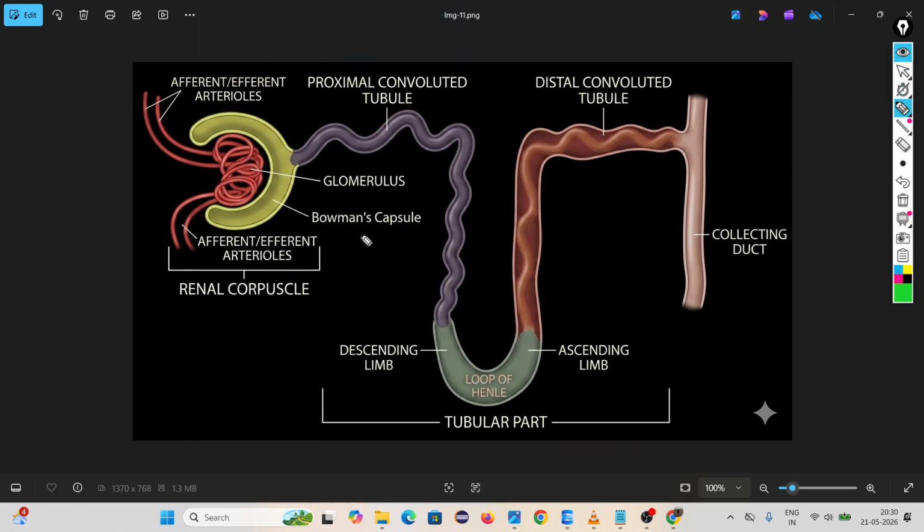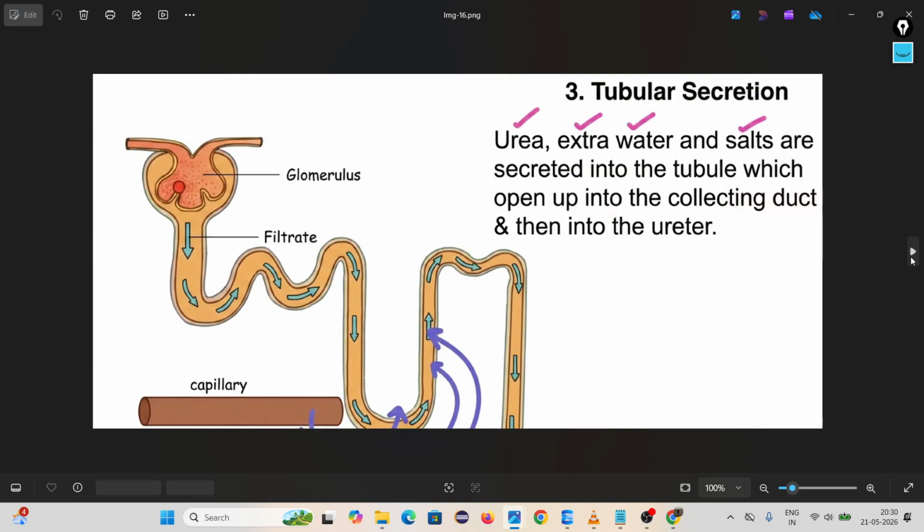So blood filtration is happening in the glomerulus. Then blood returns to our body. Then the useful products like glucose and amino acid stay inside Bowman's capsule. From Bowman's capsule it comes inside the proximal convoluted tubule. This initial filtrate contains some important products that are absorbed by blood capillaries. Then urine is formed and through the collecting duct it comes into the ureter, from the ureter to the urethra, and from the urethra it is removed out from the body.